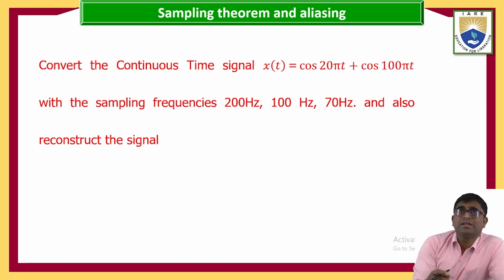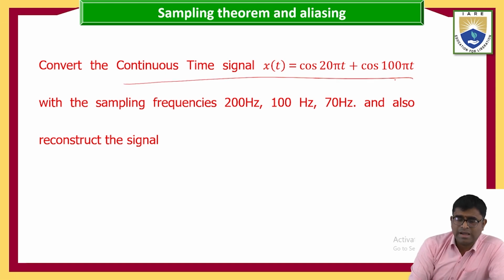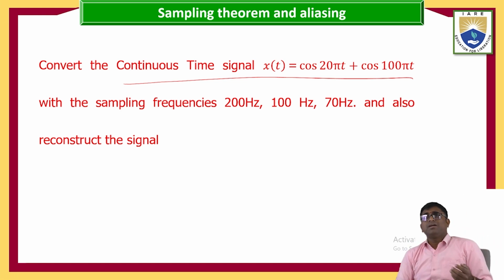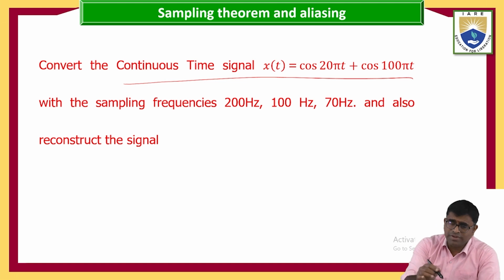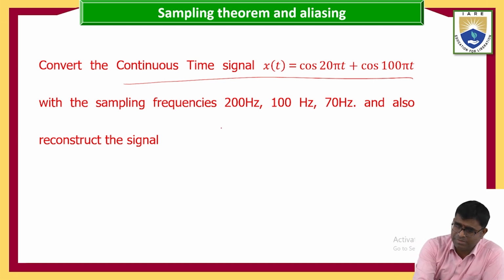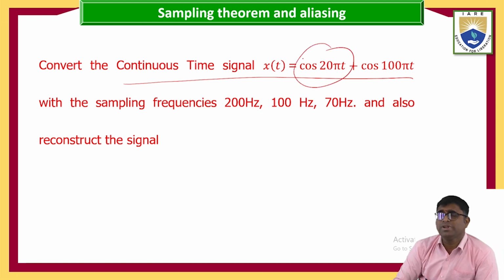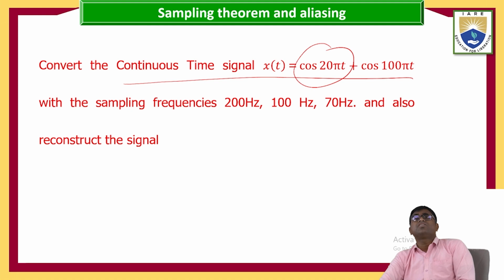The continuous time signal x of t is given. I want to convert this with the sampling frequencies and also reconstruct the signal. First of all, the continuous time signal has two terms: cos of 20 pi t and cos of 100 pi t.